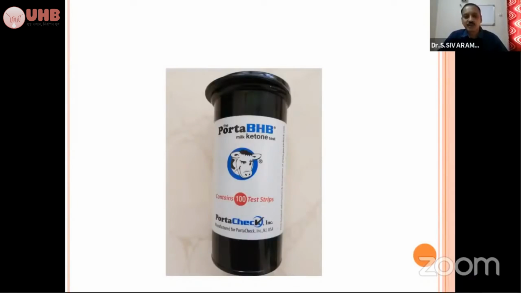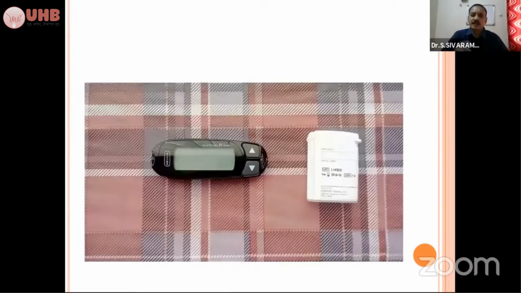Beta-hydroxybutyrate strips are also available. They are available everywhere, and these strips are highly effective in identifying beta-hydroxybutyrate in the urine. You can use them in milk also. It is a milk ketone test. And this type of glucometer is available. You might have seen it in homes, commonly used. Whenever there is a diabetic patient at home, they will have this type of glucometer for day-to-day screening of their blood glucose level.